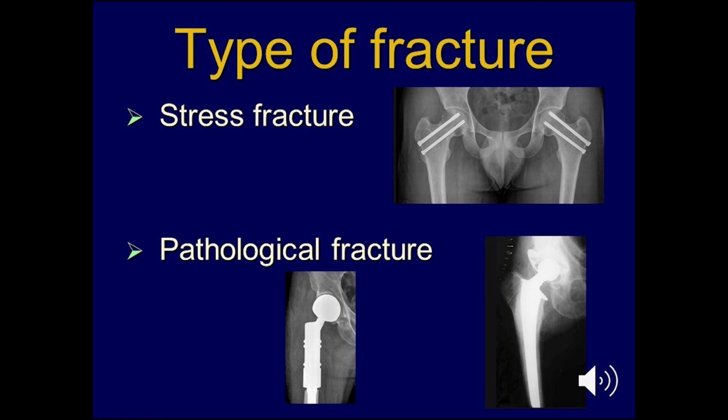And in pathological fractures, it depends, of course, on the type of pathology and the extent of the disease. But you either replace the whole upper femur, like this case, or if you can just replace with a cemented prosthesis if the condition allows.